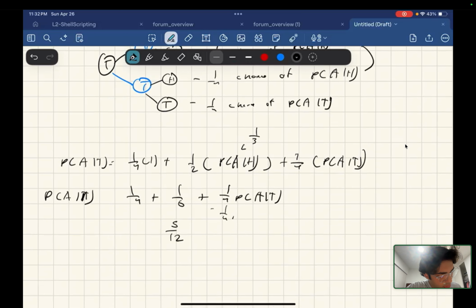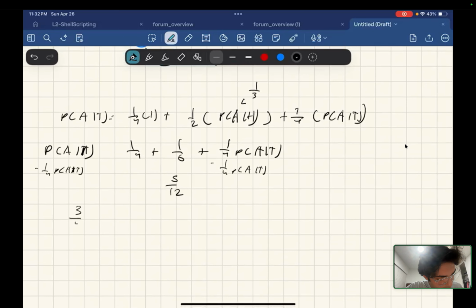Subtract this from both sides. We get 3/4 probability of A given tails equals 5/12, times 4/3 on both sides, equals 5/9.